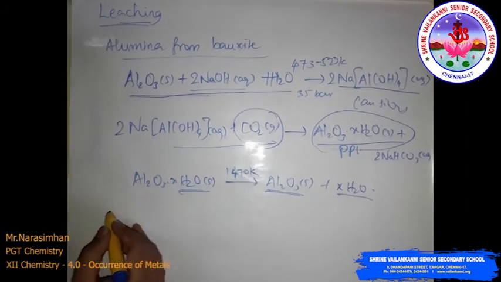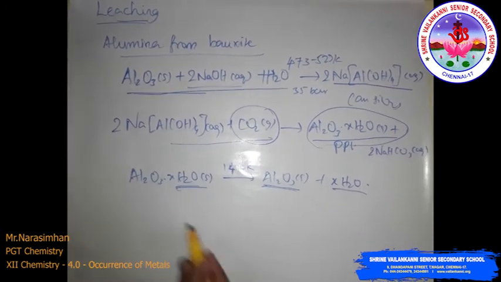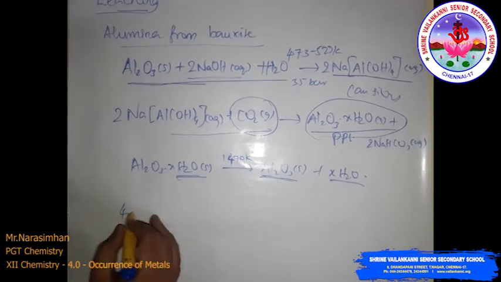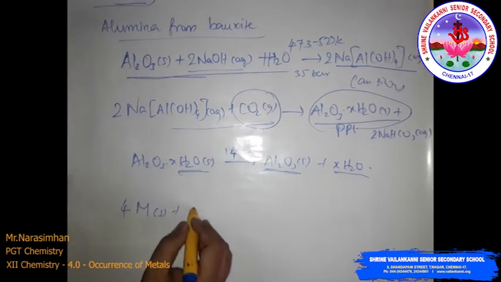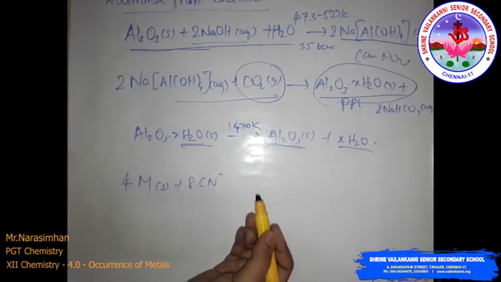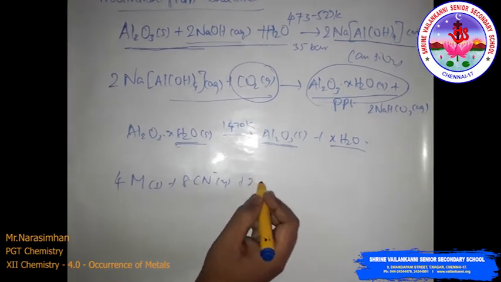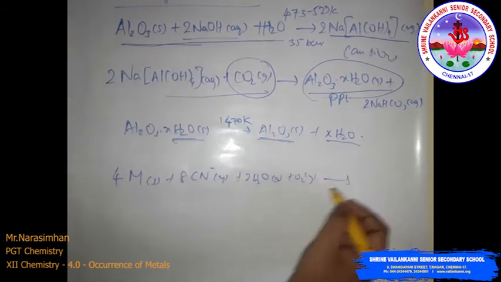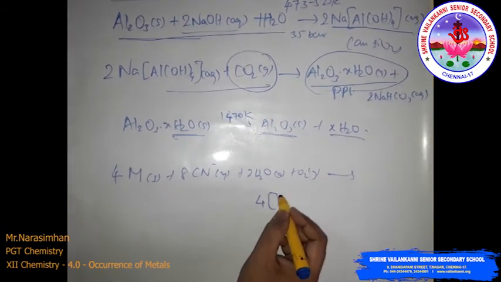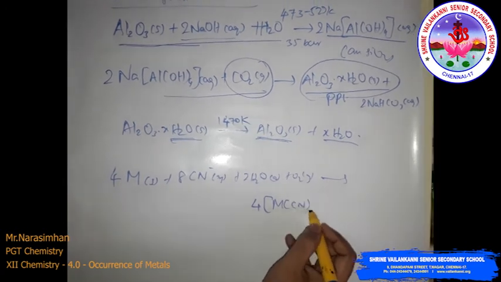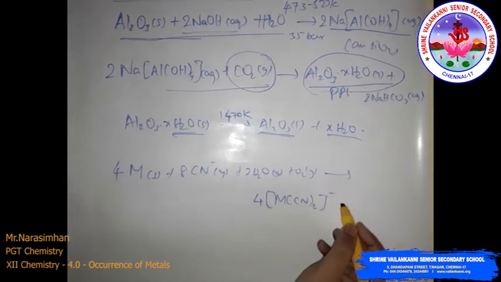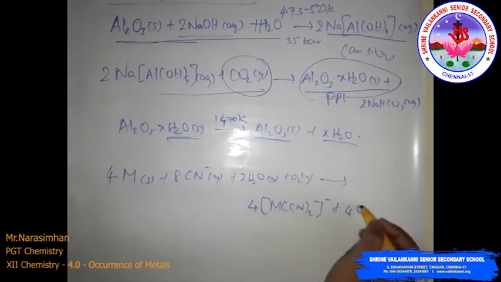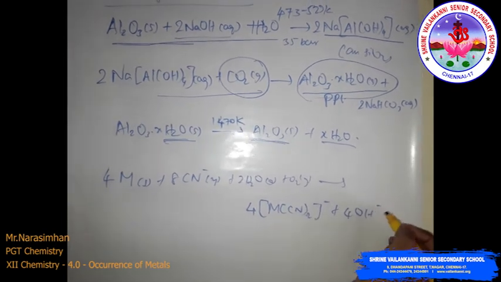Then other examples are here. Another example is the metallurgy of silver and gold. Suppose we use a metal sulfide with aqueous KCN or NaCN, then water and oxygen gas, you will get a complex like this, the metal complex with CN twice minus. Okay, so this is the reaction, along with 4OH minus aqueous.